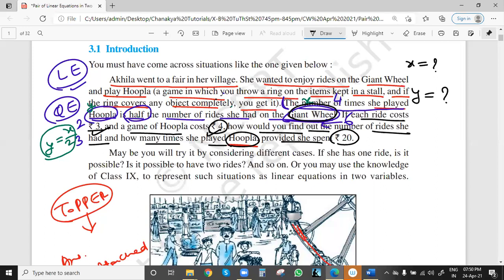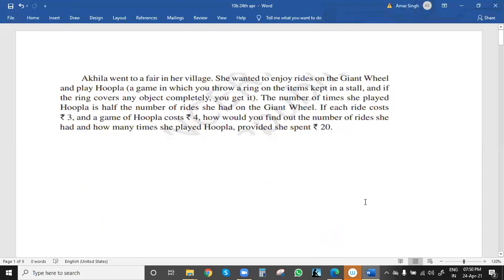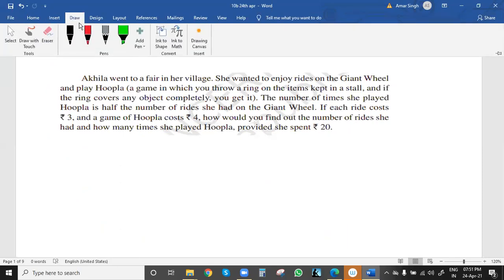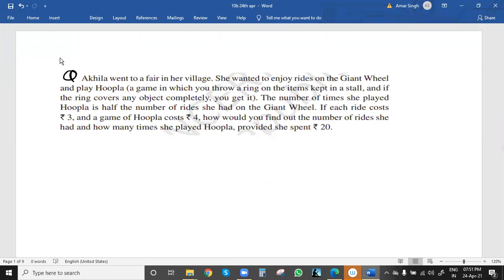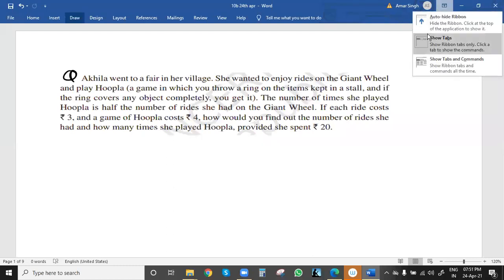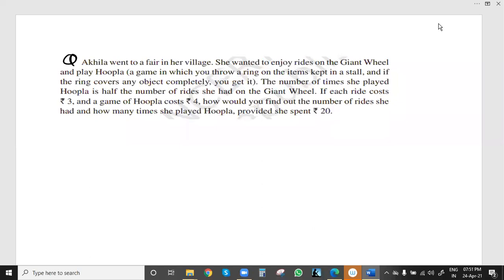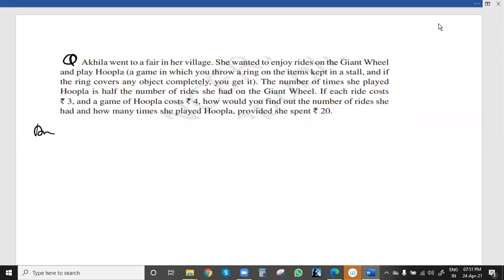Now we have to find the values of x and y. So let us start. This is the one question which we need to solve. So what is the equation actually? The equation will be, first, the hoopla game. Whatever things we have to find, we can take as unknown variables x and y. So let us take the number of times she played the hoopla game as y, and riding on the giant wheel will be x.